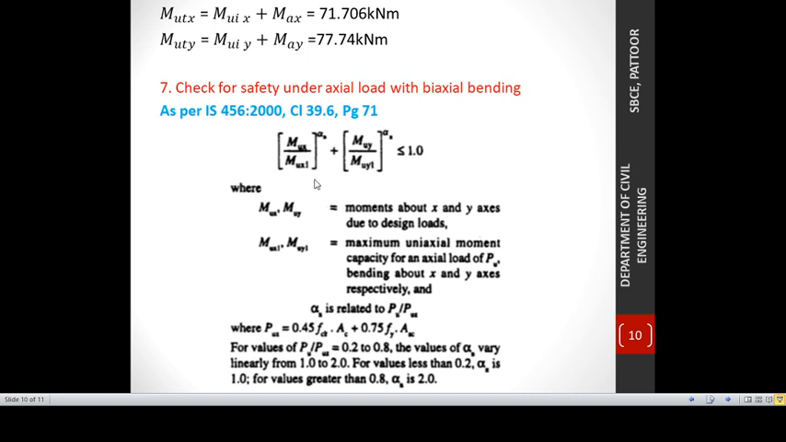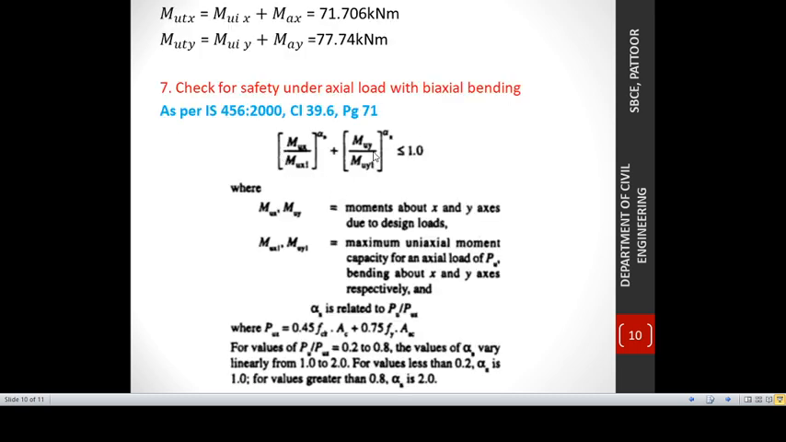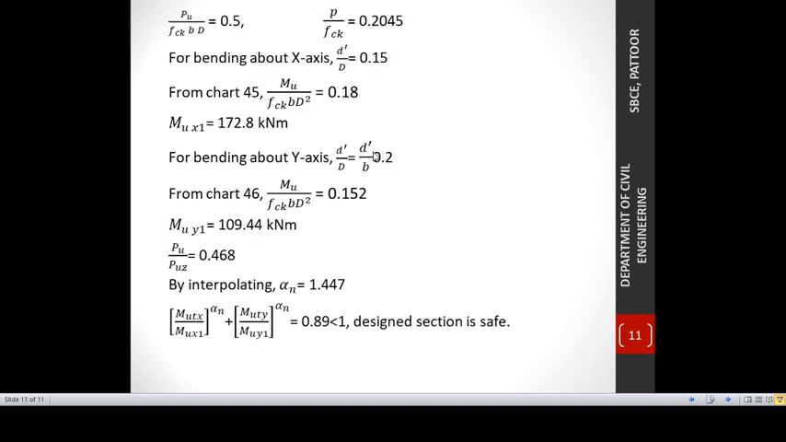So next we have already calculated MUX and MUY. Next we are going to calculate MUX1 and MUY1. MUX1 and MUY1 is the maximum capacity of the column to resist a moment if we are considering only uniaxial bending. So that is calculated using this procedure. PU by FCK BD is calculated, which is equal to 0.4. P by FCK we have already calculated as 0.2045. While considering bending about x-axis alone, the d dash by d value is 0.15. Using chart 45 of SP16, we have obtained MU by FCK BD square is equal to 0.18.